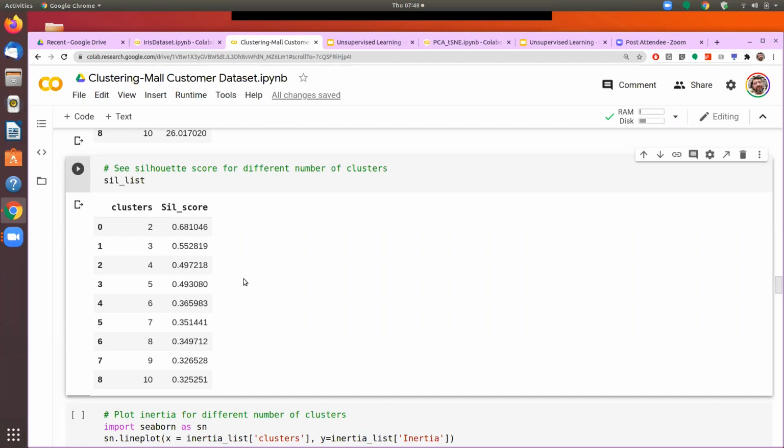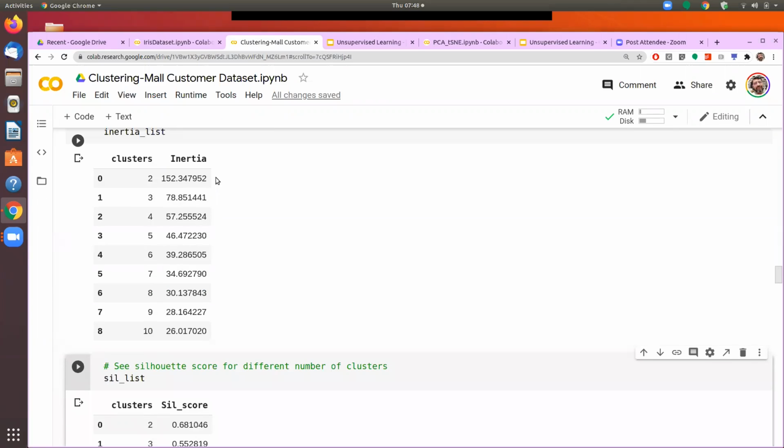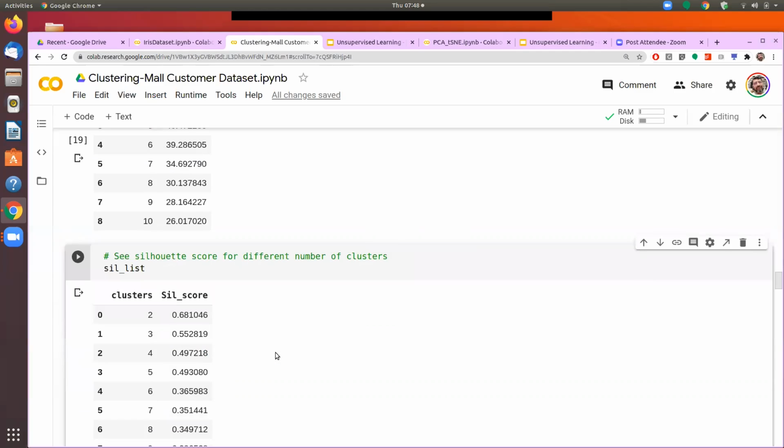So that way the formula becomes b minus a divided by the max of a and b. So Silhouette score gives you that number. So these are the two different measures that we will use. So Silhouette score does not really always follow this pattern of a decline in the score with the cluster. It can either increase or it can decrease.